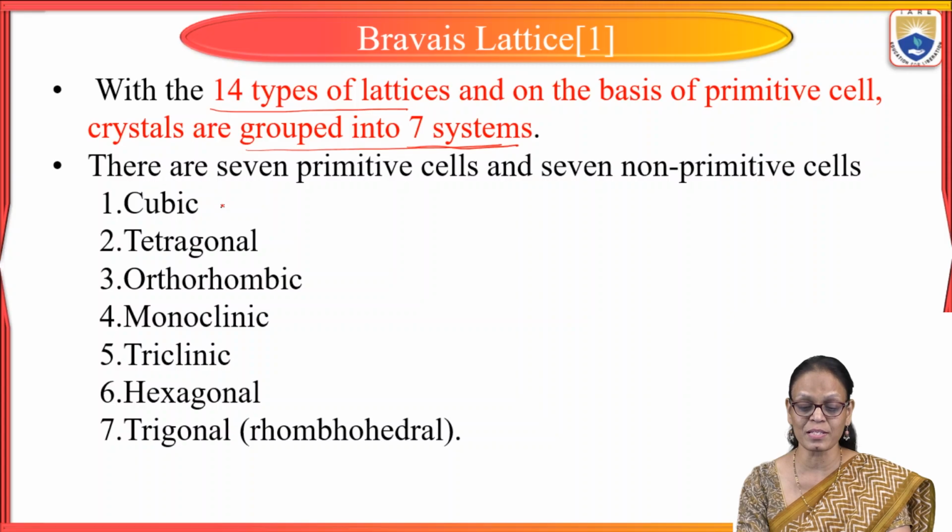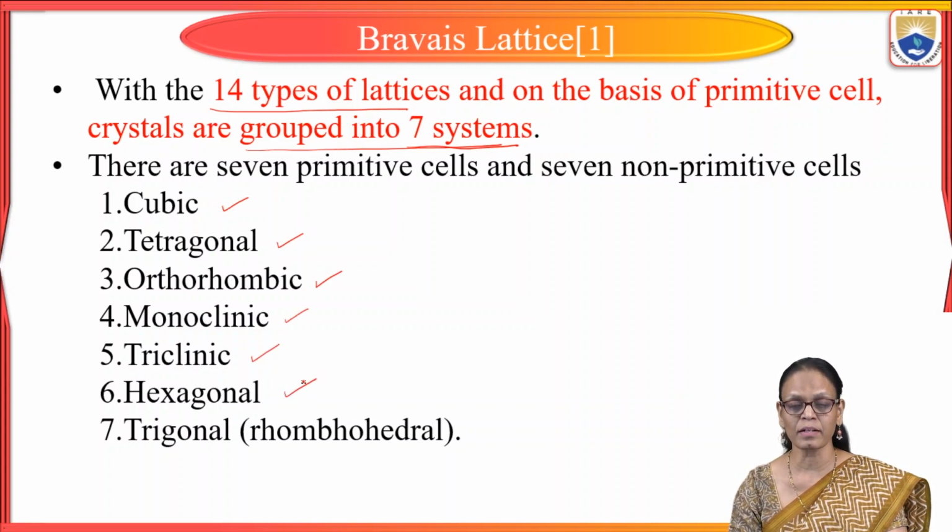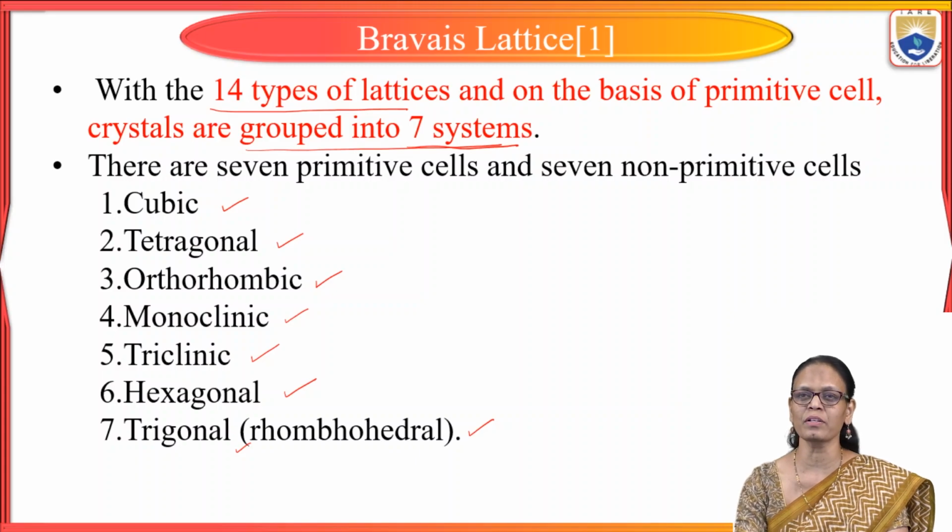The first one is cubic, then we have tetragonal, then orthorhombic, monoclinic, triclinic, hexagonal and trigonal, or it is also called as rhombohedral. Now, based on the lattice parameters A, B, C and alpha, beta, gamma, which we are also calling them as interfacial angles, we are going to define all these 7 crystal systems.